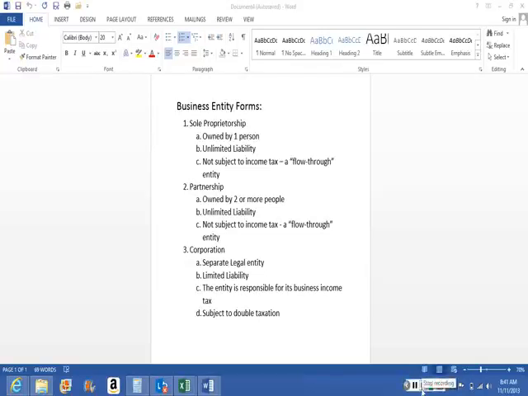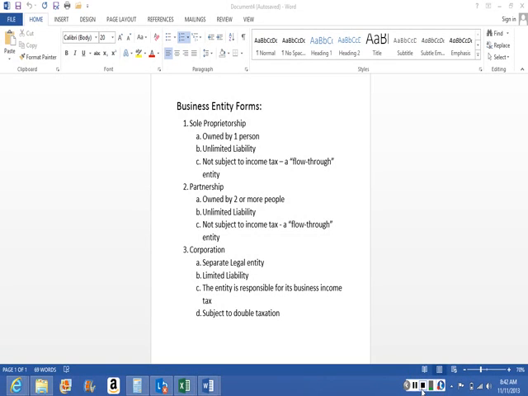Now, there are many types of business entity forms. We cover the three major forms. The first business entity form is a sole proprietorship. Sole proprietorships are typically owned by one individual, and this individual has unlimited liability.